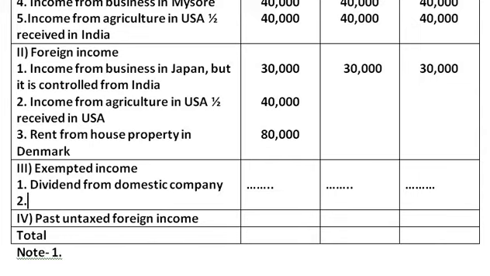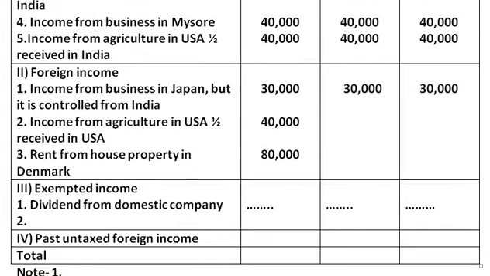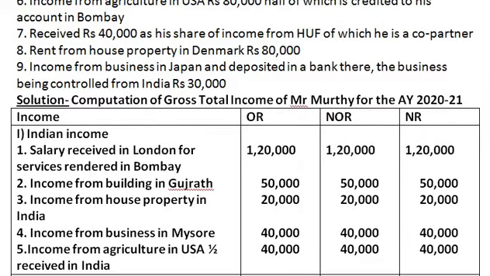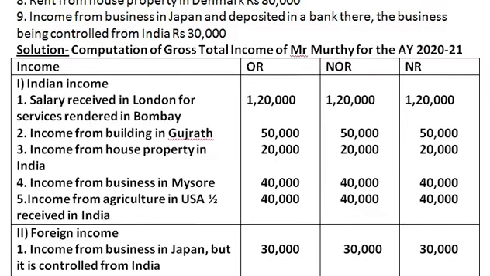Coming to the next point, received 40,000 rupees. The 7th point in the sum: received 40,000 as a share of income from HUF, of which he is a co-partner. So even this is an exempted income.